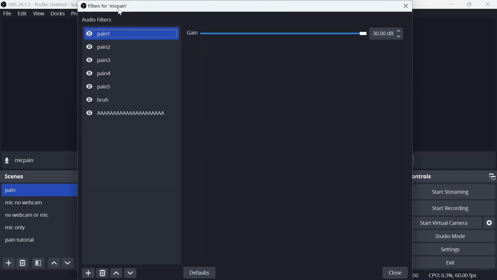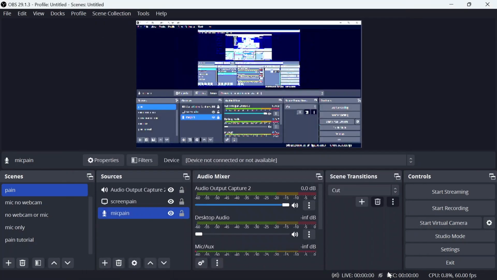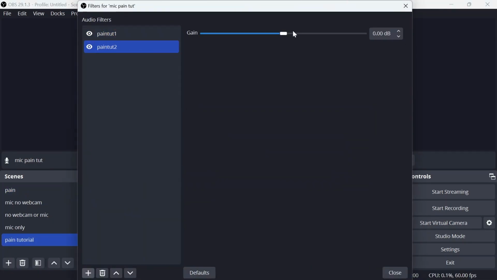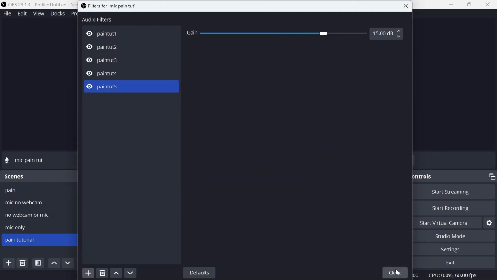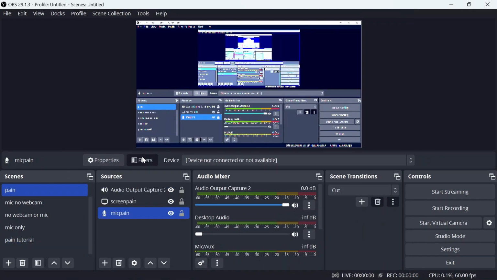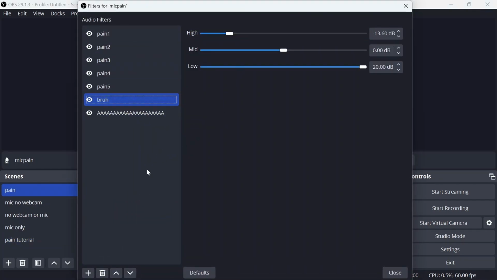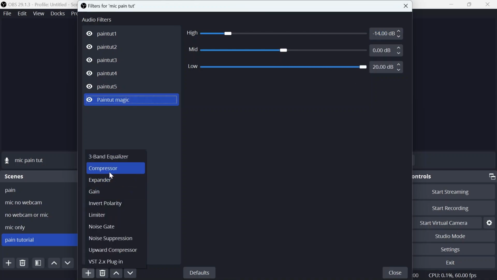And then for the filters, you want 4 gains of 30 decibels each. So let me do that real quick. And then you want another gain of 15. So now that you have all of your gains, you then want a 3-band equalizer minus 14, 0, 20. And you want to add a compressor.